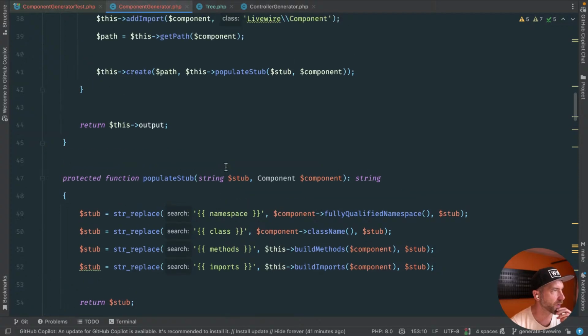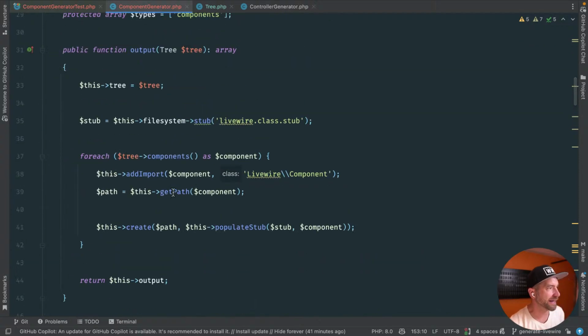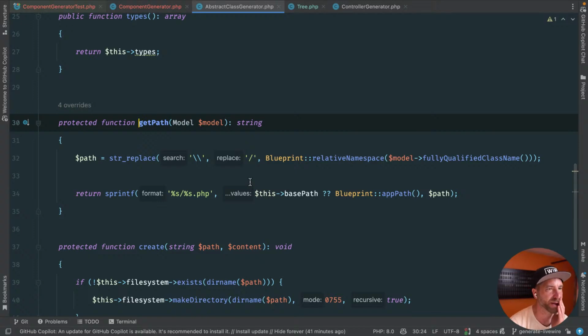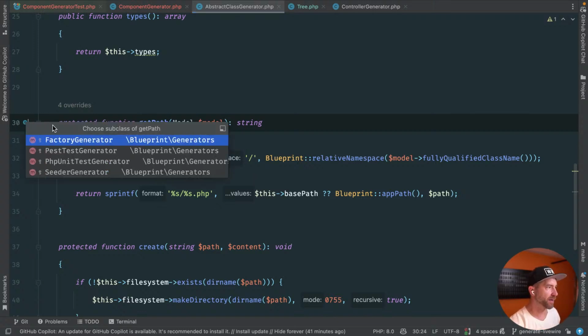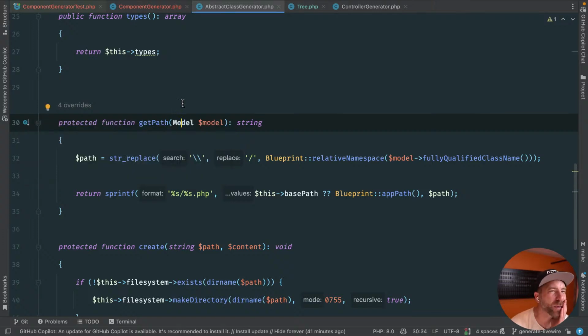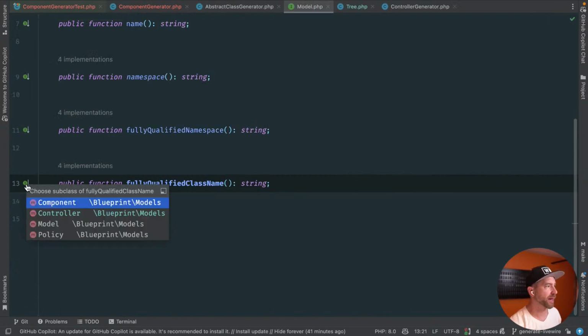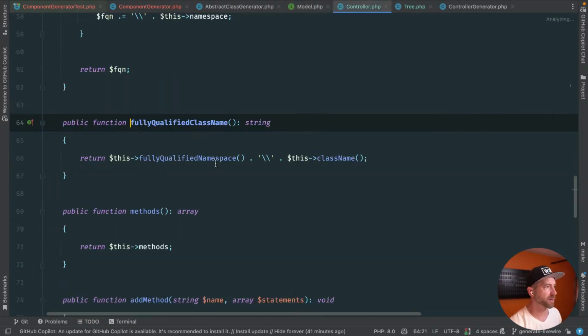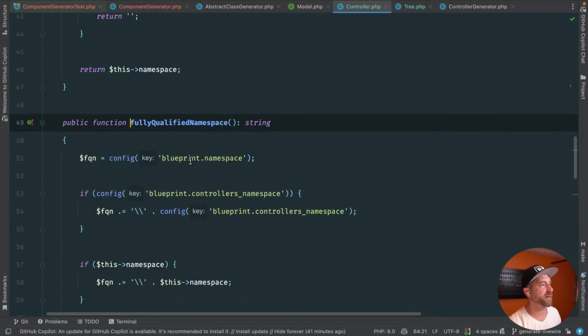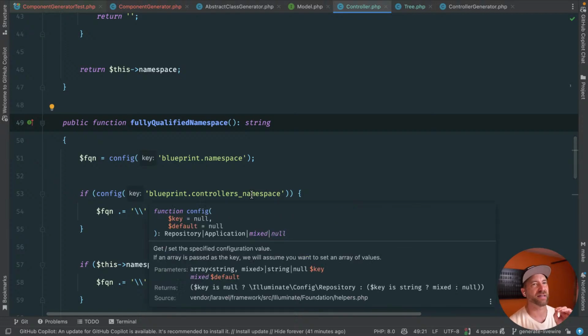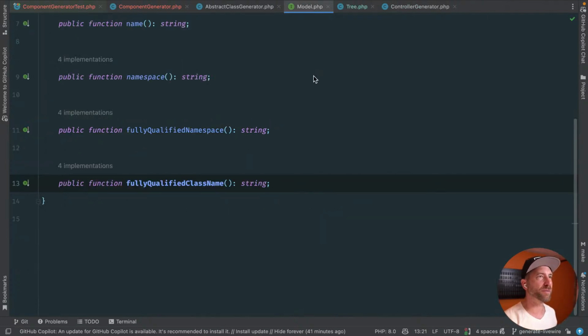Okay, so where do we actually... Okay, get path probably needs to be overridden a bit. I bet if... Yeah, it has 4 overrides. Why? Well, wait a second. Get fully qualified class name. How does this... Fully qualified namespace. Config blueprint namespace. Okay. This is empty. This is empty in ours. Okay, good. We figured it out.